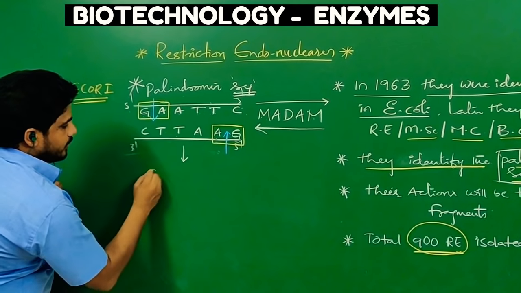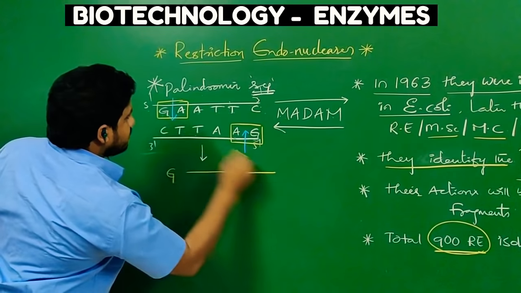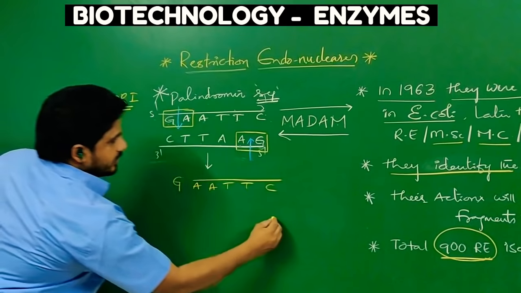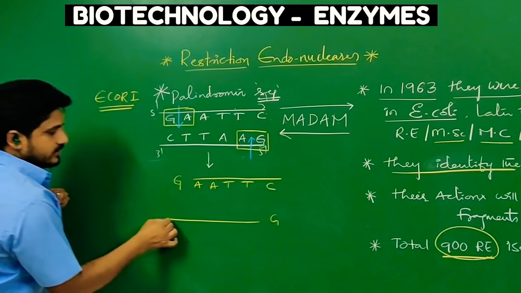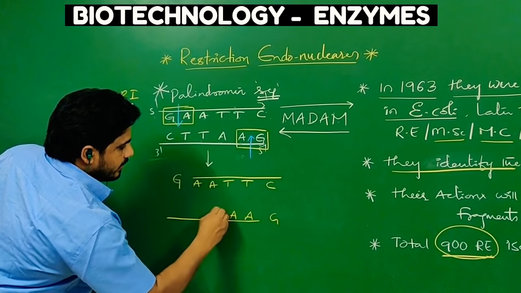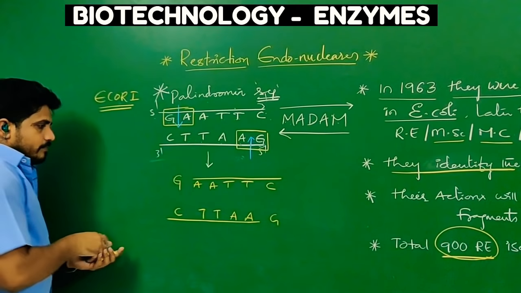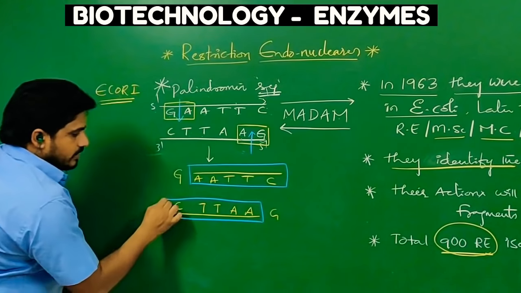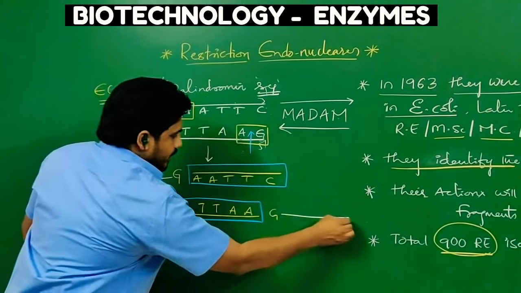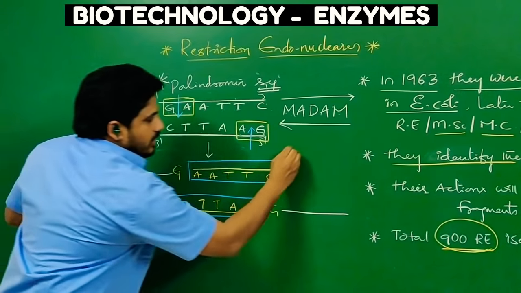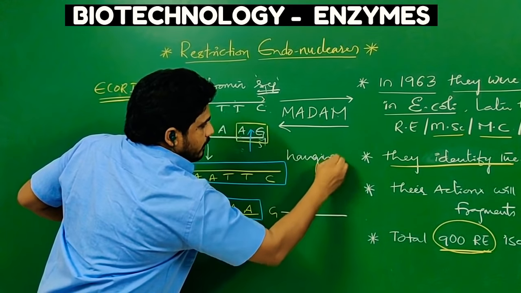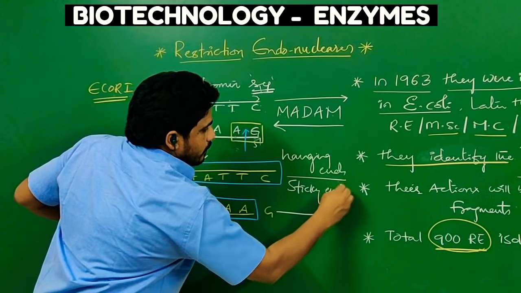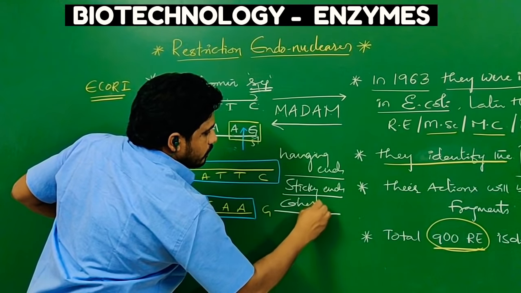So here G is separated, then this end will be A, T, T, C, and here G is separated, and again here the strand is A, T, T, C. Means this is a free end as well as this is a free end. Compared to these two strands, these two are hanging. They are called hanging ends. They are also called sticky ends or cohesive ends.